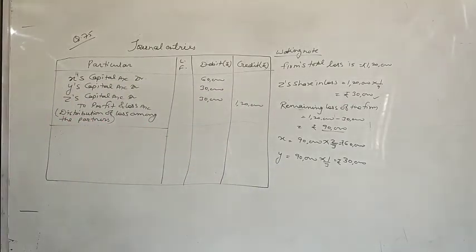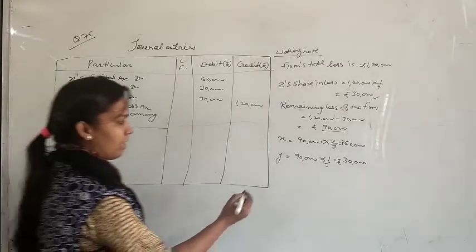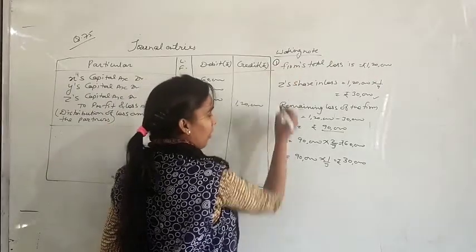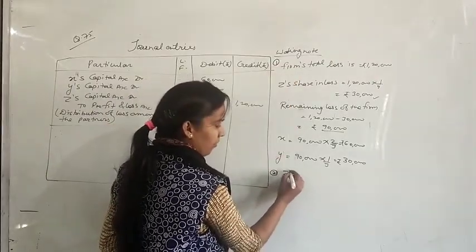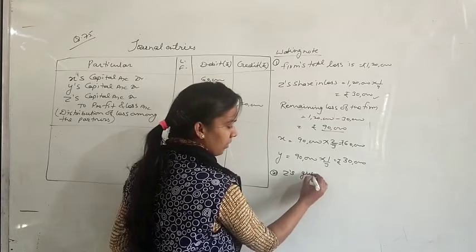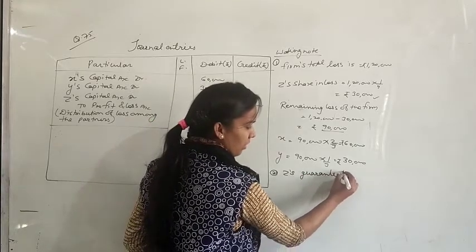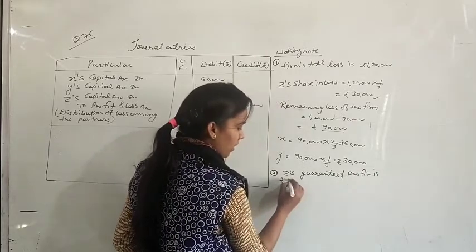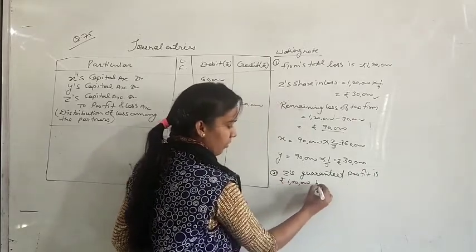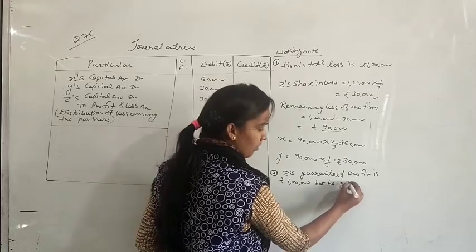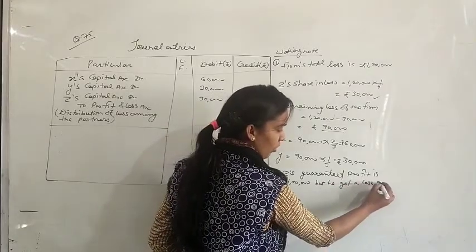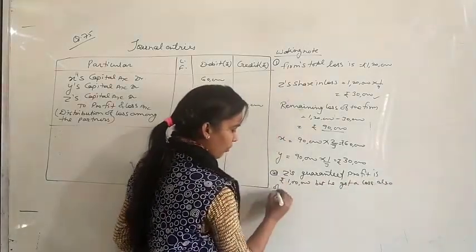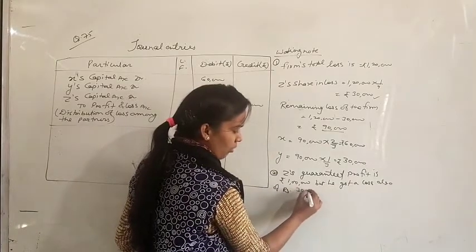So who is giving guarantee here? X and Y, both partners are giving guarantee. So we will write here. This will be working note number 1, and now second number. Z's guaranteed profit is rupees 1 lakh, but he got a loss also of rupees 30,000.